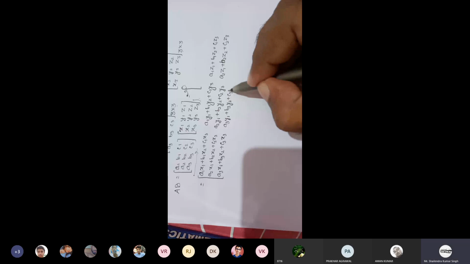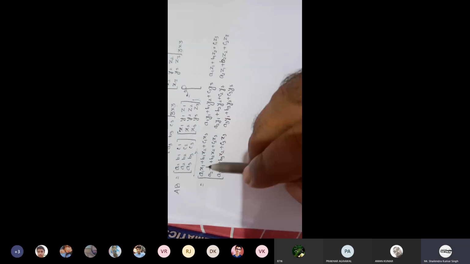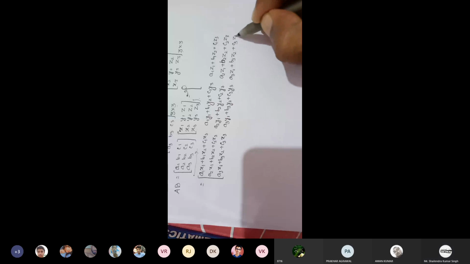And finally, third row with third column: A3 Z1 plus B3 Z2 plus C3 Z3. So this is product of two matrices.